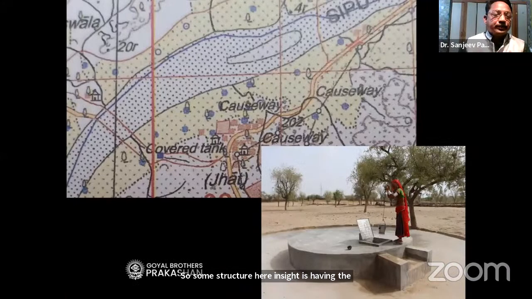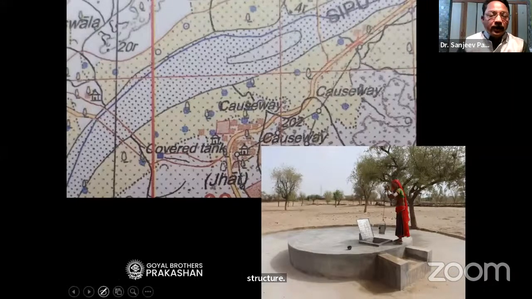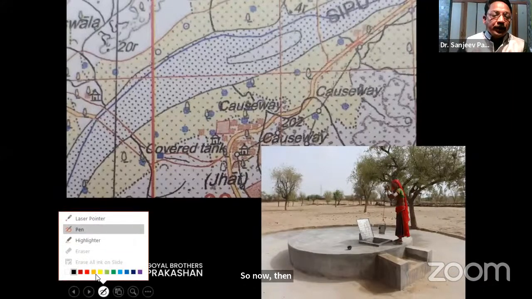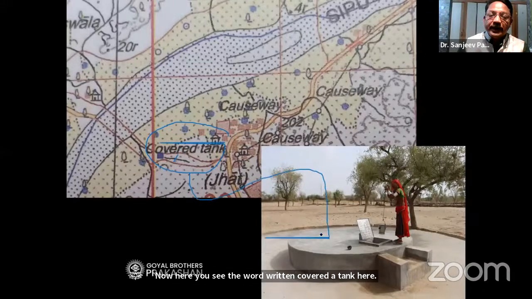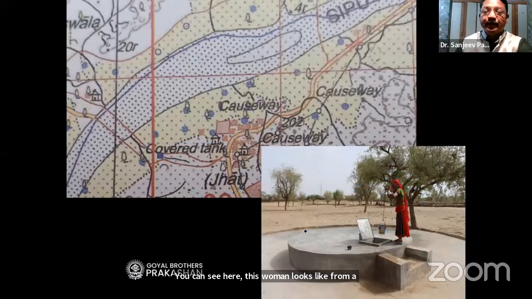Now, another important thing I was talking about, the covered tank. Here you see the words written covered tank. So this is the picture of a covered tank. You can see here this woman looks, from attire, like a Rajasthani woman, desert area. Now the tank will be covered so that the water does not get evaporated.